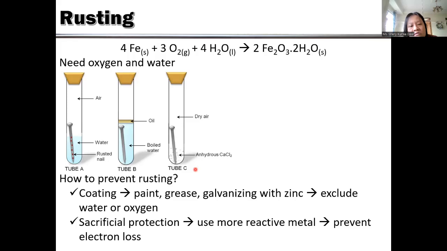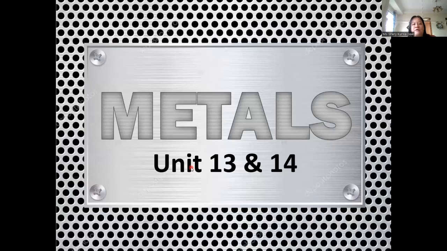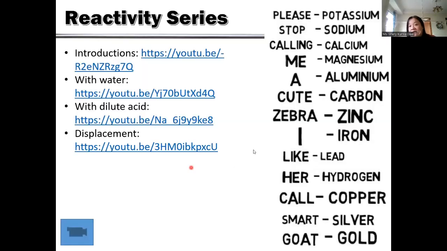And then we can use coating with zinc. This is actually a sacrificial protection because zinc, if you can see here, is above the iron in the reactivity series. So therefore, zinc is more prone to be oxidized than iron.